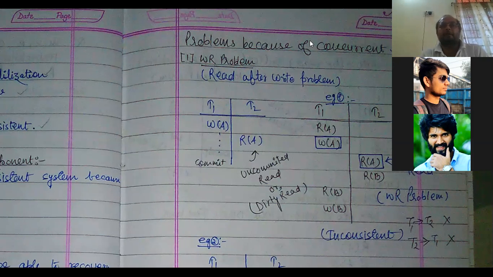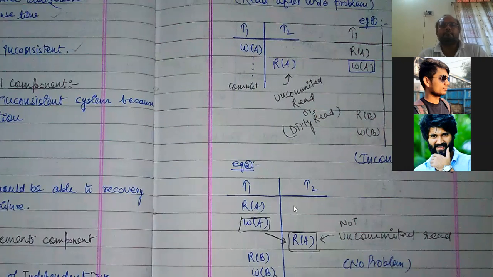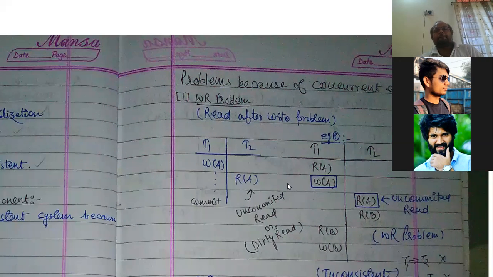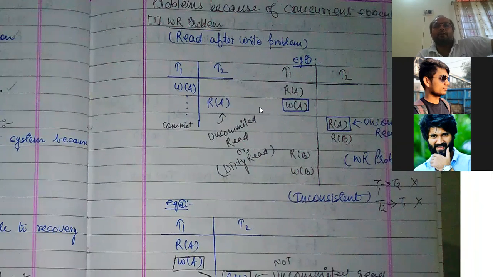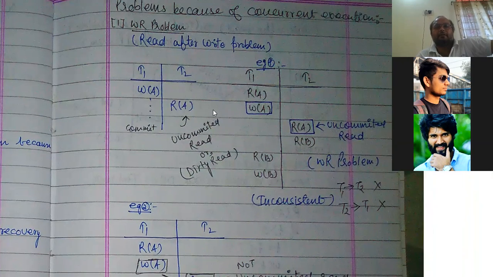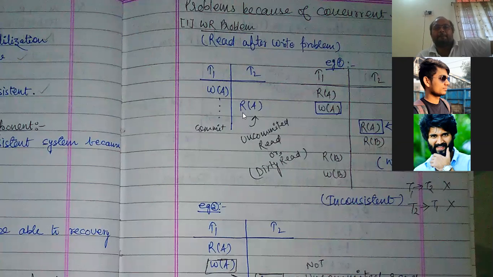Now you can see this one. Now I'm saying that problems arise due to concurrent schedule. Suppose there is a concurrent schedule, that means transactions are executing in parallel. Then what are the problems which may arise? The first problem is the write read problem. It is the write read problem, or we also say the dirty read problem.